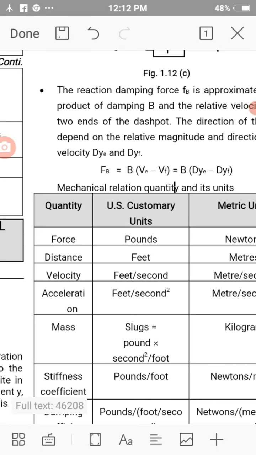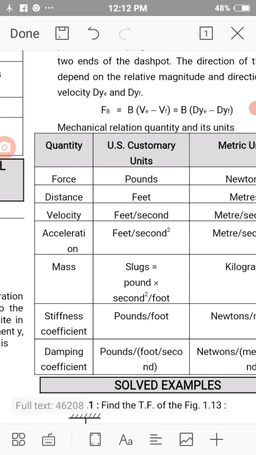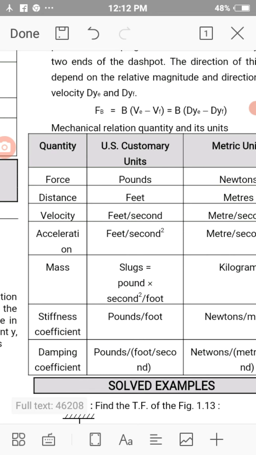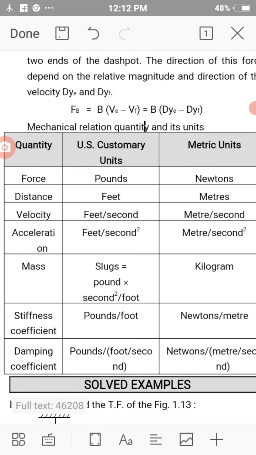As far as force is concerned, it has unit pounds and metric unit newtons. Distance has unit feet and metric unit meters. Velocity has its unit as feet per second in US customary units, and its metric unit is meter per second.